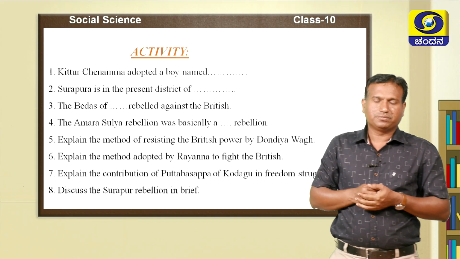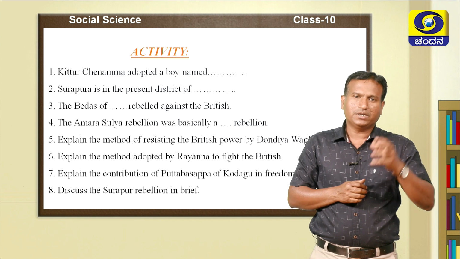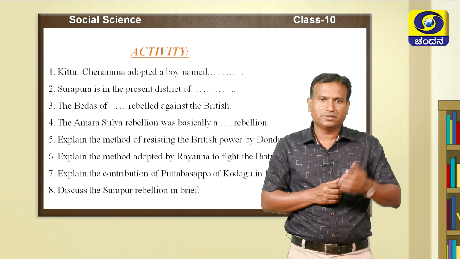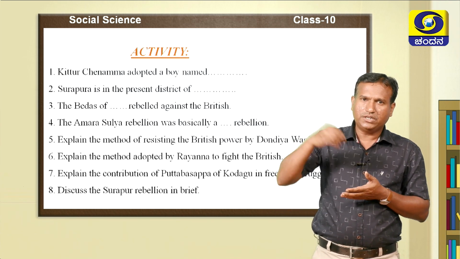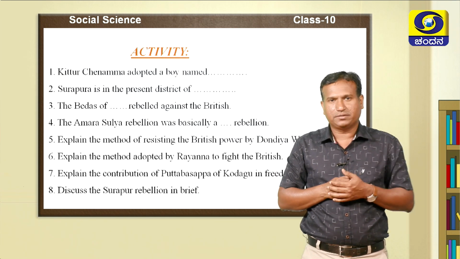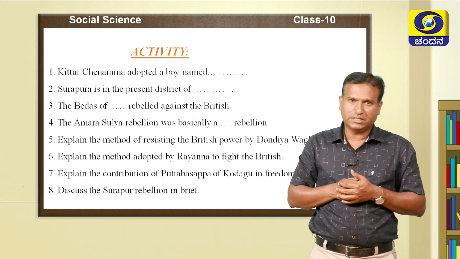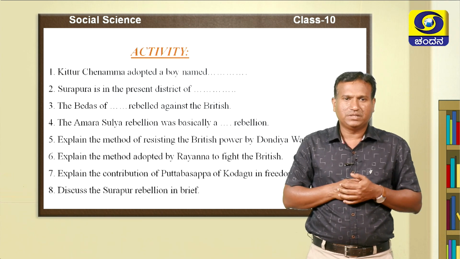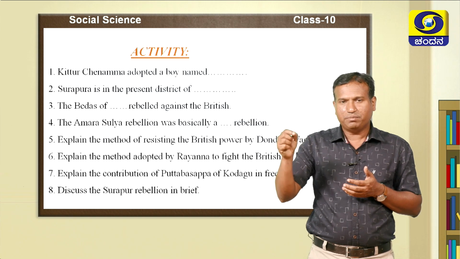Dear students, so far we have discussed Dandiya walk. Because of his bravery, we called him a tiger. After Dandiya walk, we will start to discuss Kittur Rani Chennamma. Chennamma had a son, Shivalinga Rudra Sajja. After the death of Shivalinga Rudra Sajja, she adopted a son. Kittur Chennamma adopted a boy.